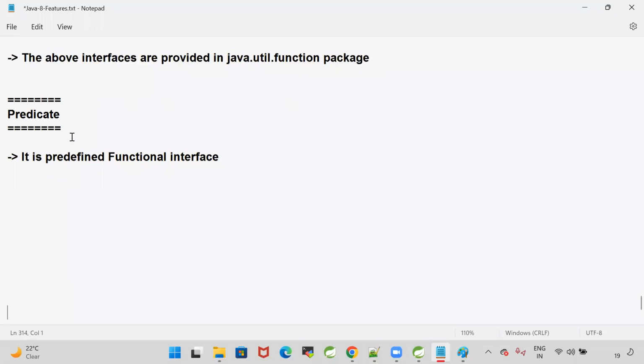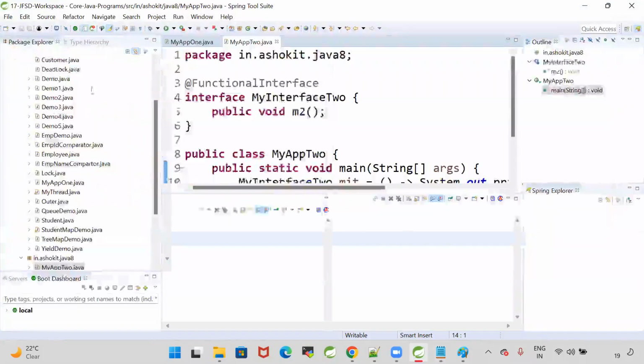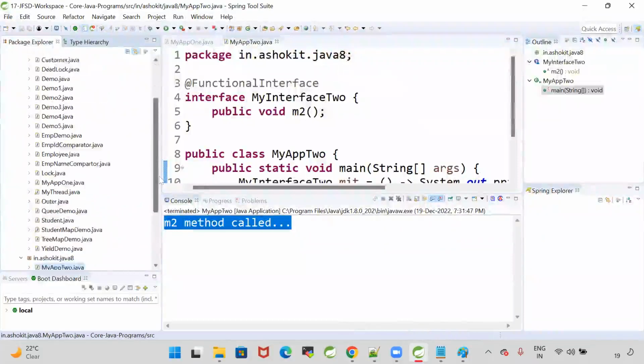It is an alternate for if-else conditions. It is used to check a condition and returns a true or false value.